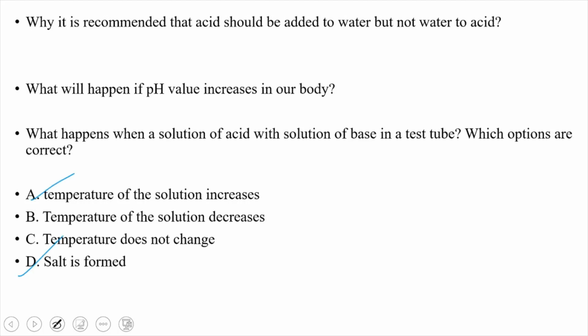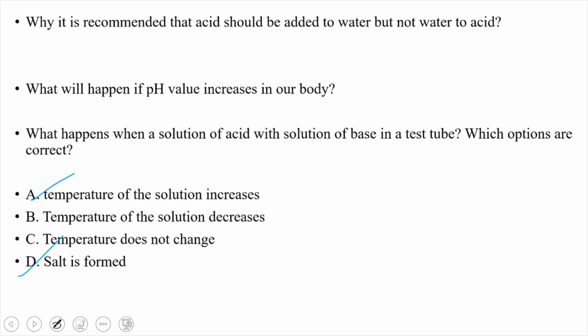See here, temperature of the solution increases and a salt is formed. Because you know the reaction, neutralization reaction, heat is liberated in a neutralization reaction. Always when an acid reacts with a base, heat is liberated. As the heat is liberated in a neutralization reaction, the heat is known as heat of neutralization. That's why the temperature of the solution increases and a salt is formed. Option A and D both are correct.